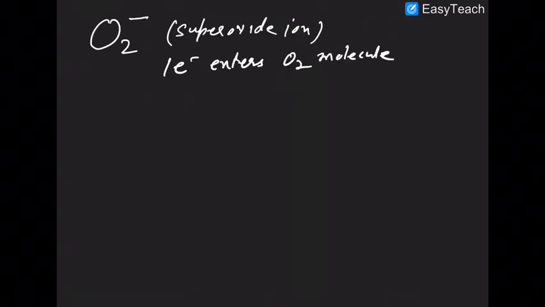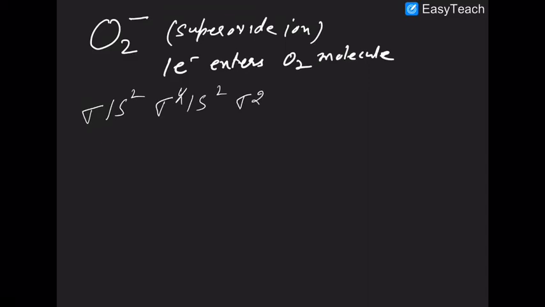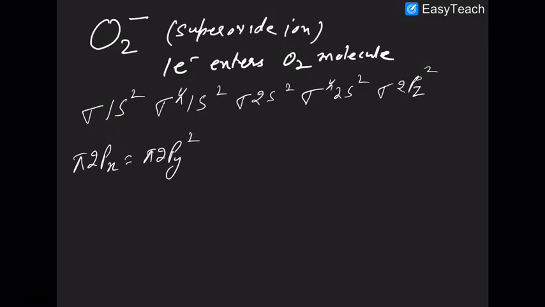If one electron enters the O2 molecule, then the configuration is sigma 2s2, sigma star 2s2, sigma 2pz2, pi 2px, pi 2py, both will get 2.